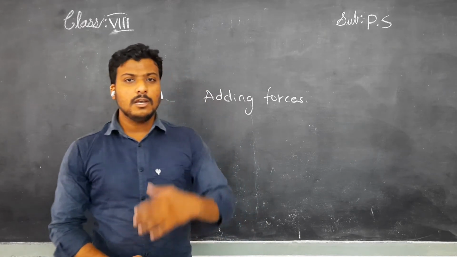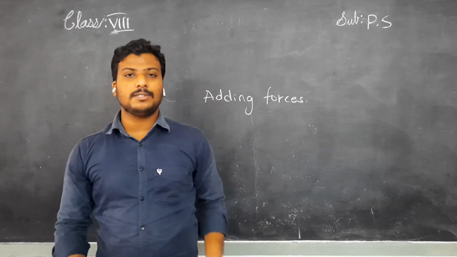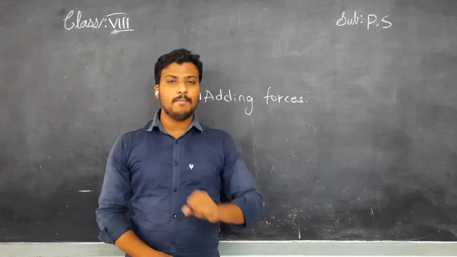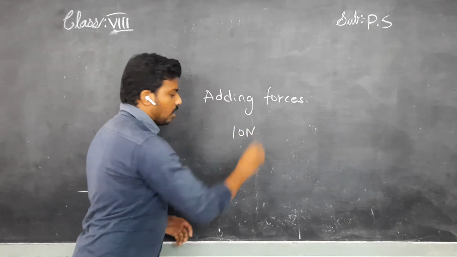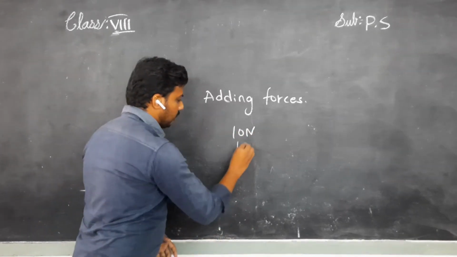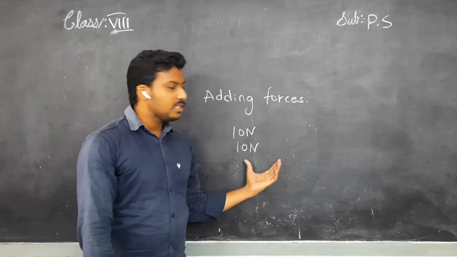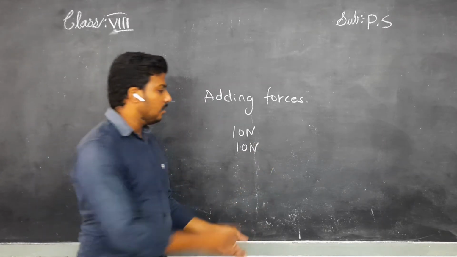No, because I am applying the same force and that person is applying the same force. The table does not move forward because the forces are of equal magnitude. Understand, children? Suppose I apply 10 newtons and he also applies 10 newtons. 10 minus 10, how much? 0. Here in this case, there is no net force because the value is 0.